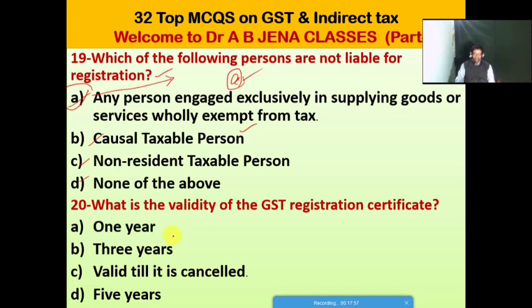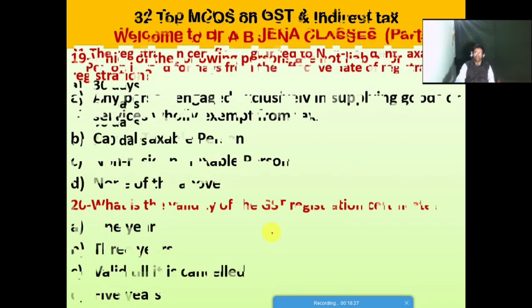So next one MCQ, what is the validity of a GST registration certificate after getting the GST registration certificate? A it's 1 year, B it's 3 years, C it's valid till it is cancelled, D it's 5 years. Friends, so C is the right option for this MCQ. Valid till it is cancelled, that is the validity of the GST registration certificate. So C is the right option for this MCQ.